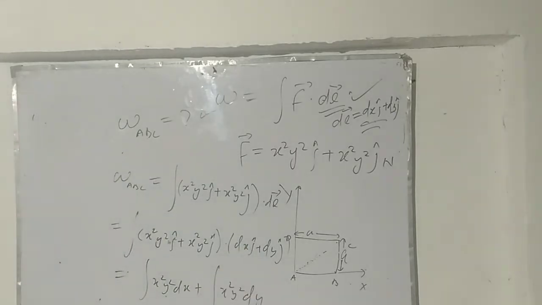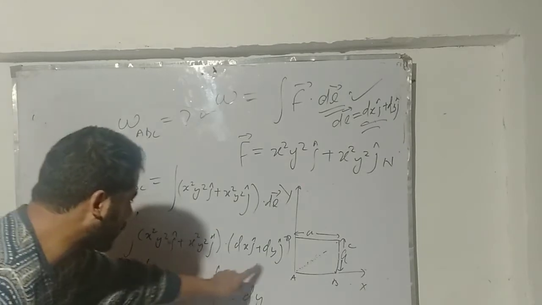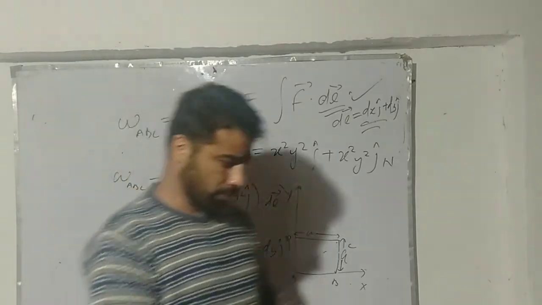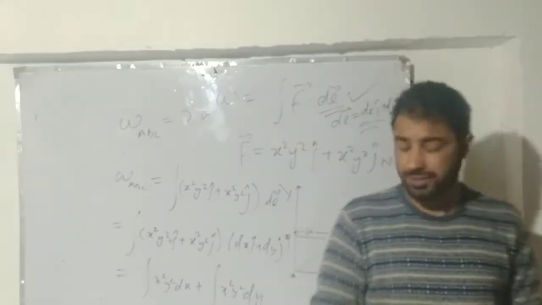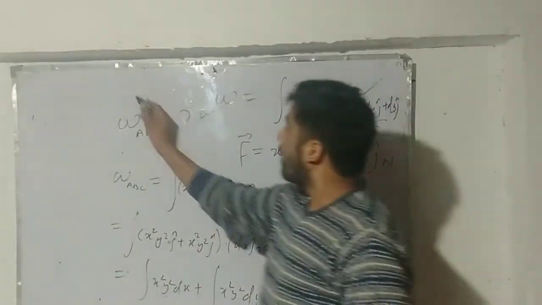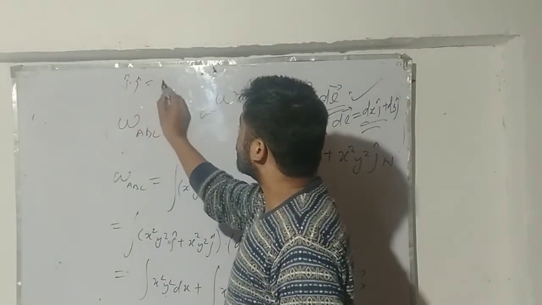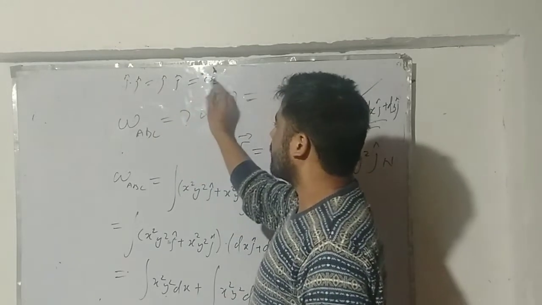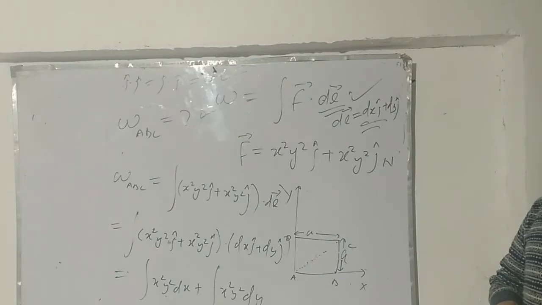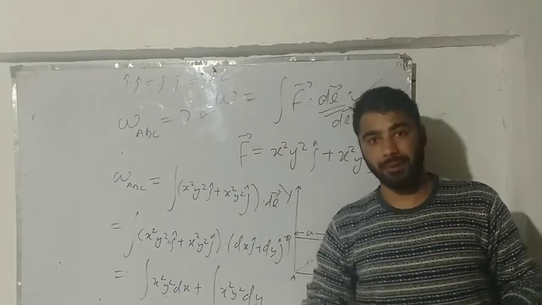Hope you are getting it, because i dot i is 1, j dot j is 1, and the other combinations of i and j always come out to be 0. I mean to say, i dot j equals j dot i equals 0, by the orthogonal property of the unit vectors.